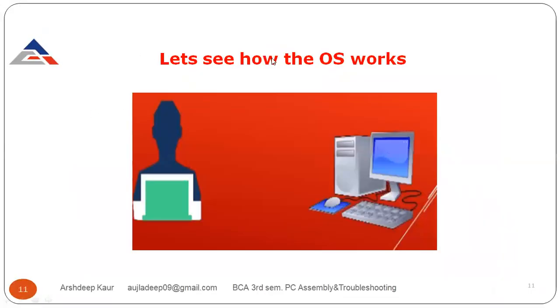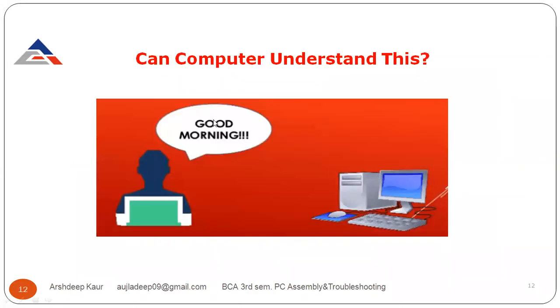Now see how the operating system works. This is the user and this is the computer system, and we know that in the computer system we have an operating system. Now the user wants to say good morning, but this good morning is not directly understood by the computer system, because we all know that a computer can only understand machine language, that is called binary language, in the form of 0 and 1. Now see how it works.